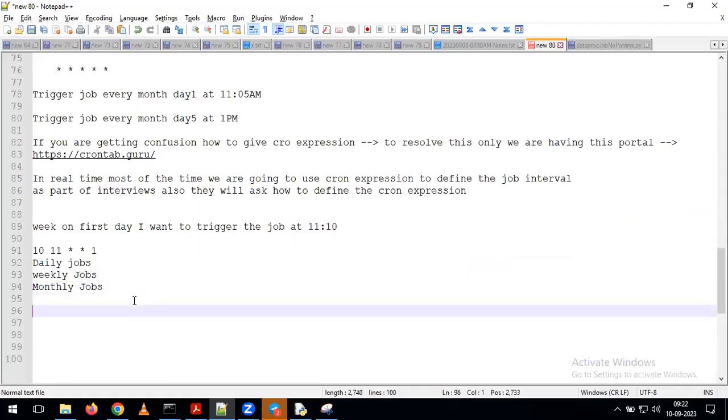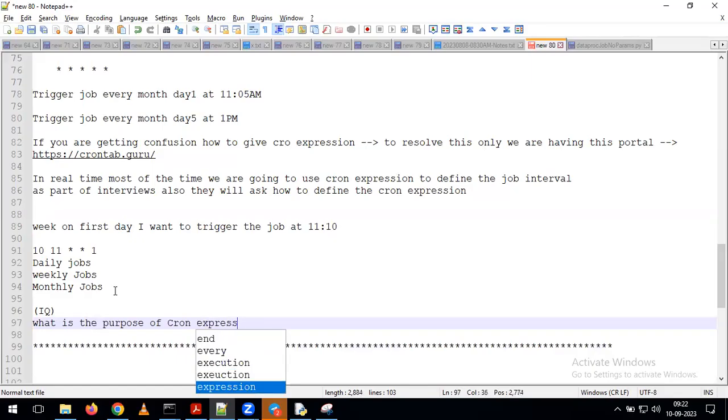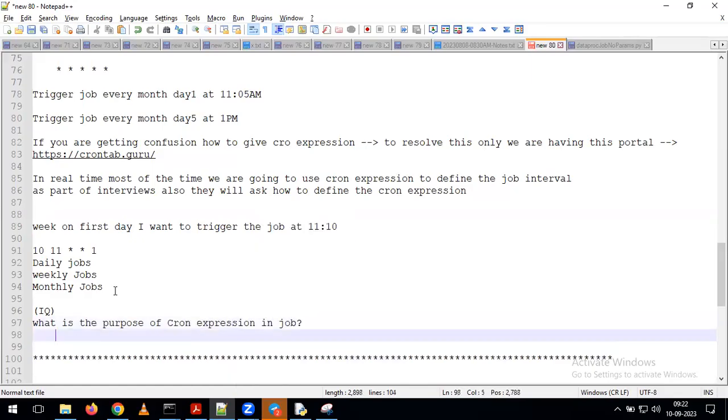Now overall, try to give the answer. What is the purpose of the cron expression in the DAG? What is the purpose of a cron expression in a job? It is used to define the schedule of your job. This is again one of the entry questions only.